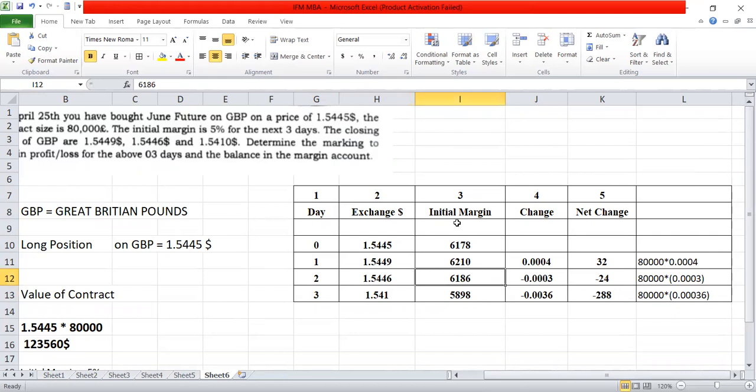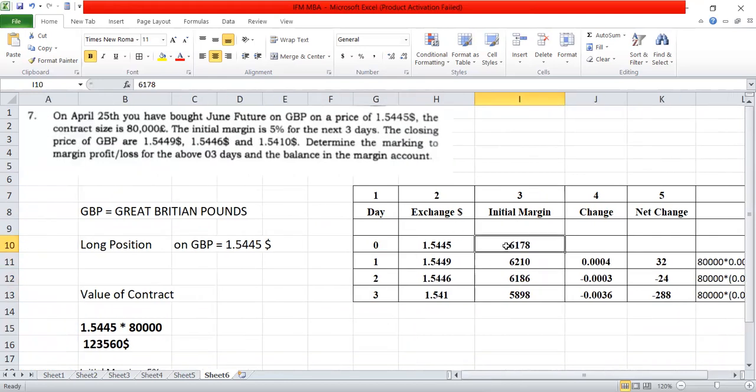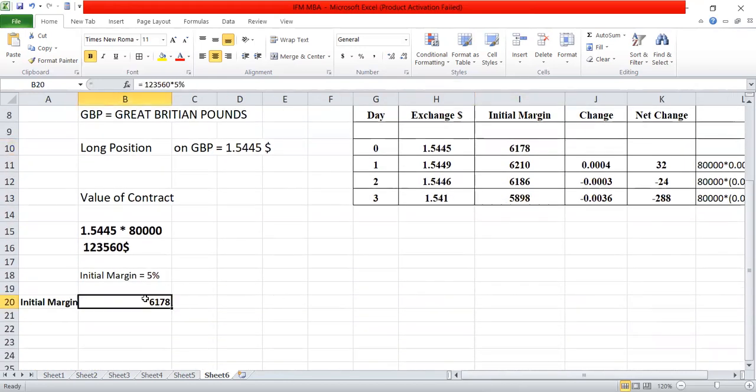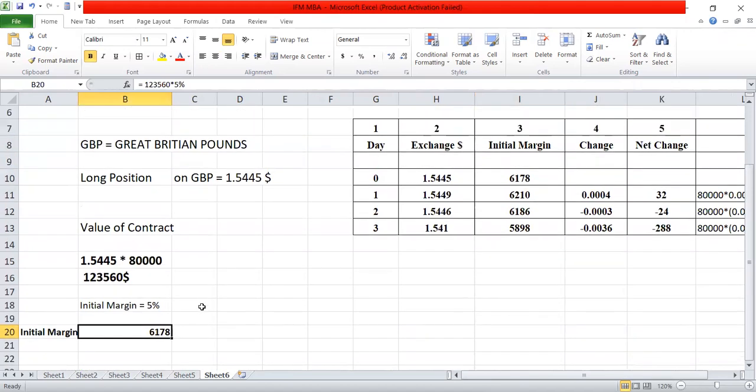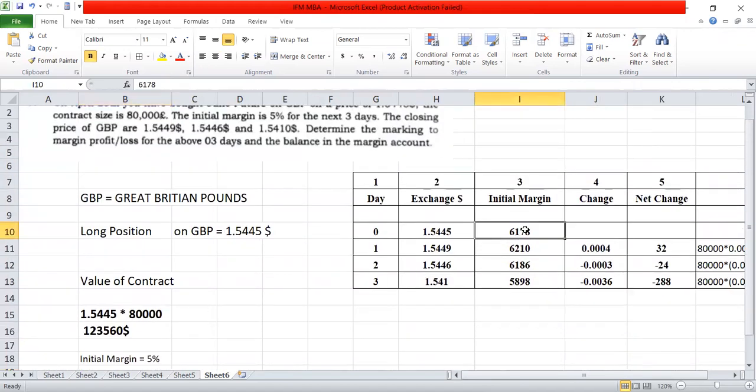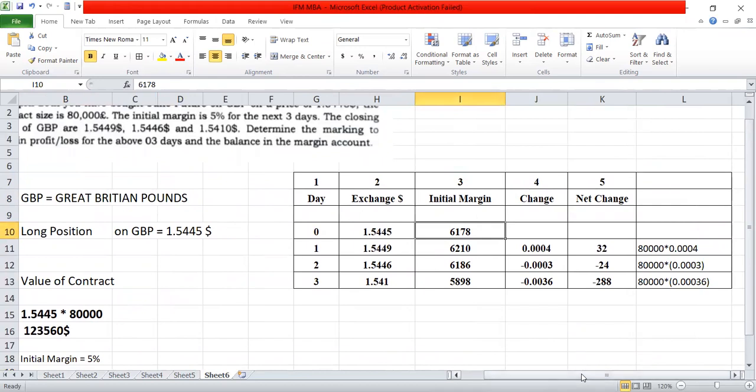Now initial margin means the first margin we already found, so 6,178 rupees is the initial margin. So the margin we have found, 6,178, we have written now. The very important thing here is that we have to find the margin for the next 3 days. The way to calculate it is very easy.